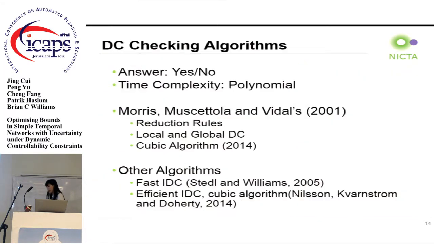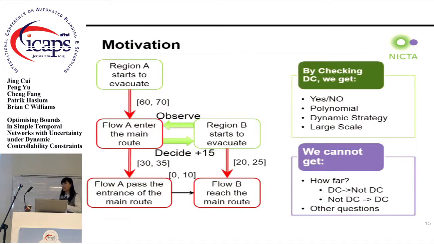Here is our motivation. By the DC checking algorithm, we can answer the question whether an STNU is dynamically controllable or not in polynomial time. We can even get the dynamic strategy with large-scale problems. But there are still some questions we cannot answer by the DC checking algorithm, like how far a schedule that is dynamically controllable is from not dynamically controllable, and some other optimization questions.